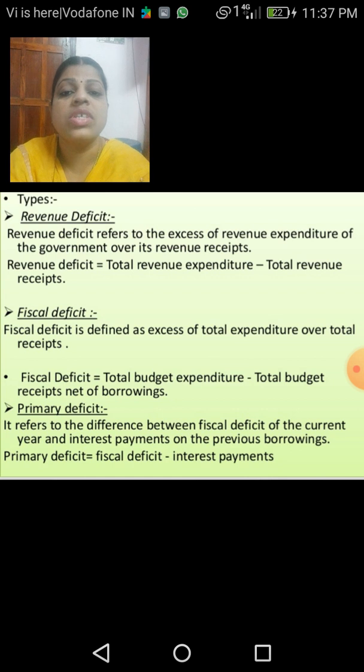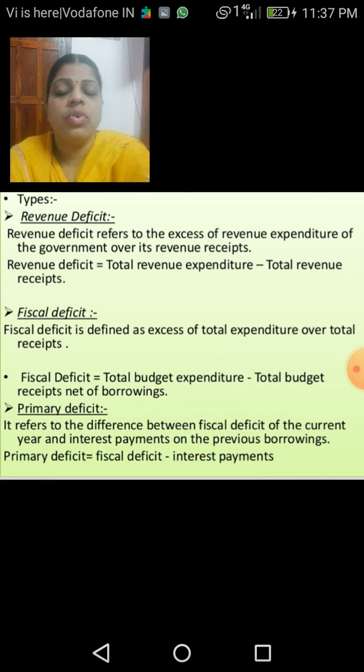We would have borrowed from the government for some other purposes. So for that, what do we have to pay? We have to pay interest for such previous borrowings. So it refers to the difference between the fiscal deficit of the current year and the interest payments on the previous borrowings. So the formula to find out the primary deficit equals fiscal deficit minus interest payments.